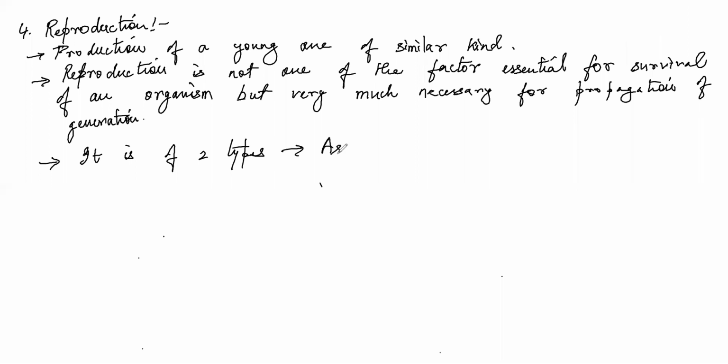You can write this as asexual and sexual. Now, there is not much explanation in this topic. We already know that some processes of reproduction involve two parents, so that is biparental, sexual. Some are unisexual, some are hermaphrodite.